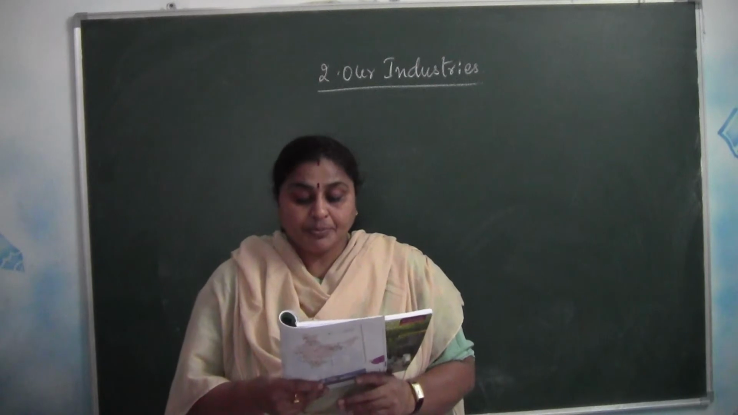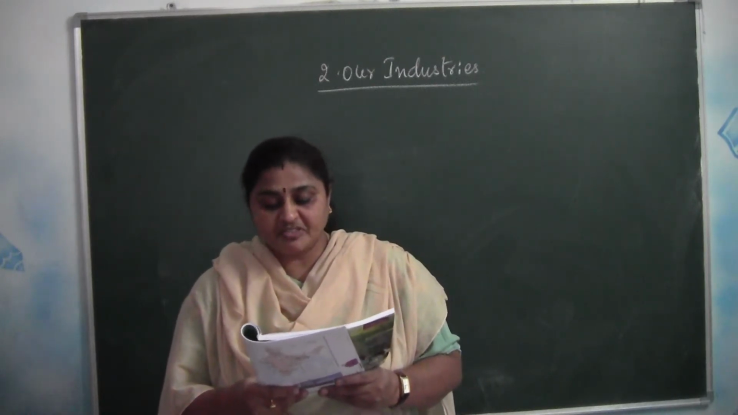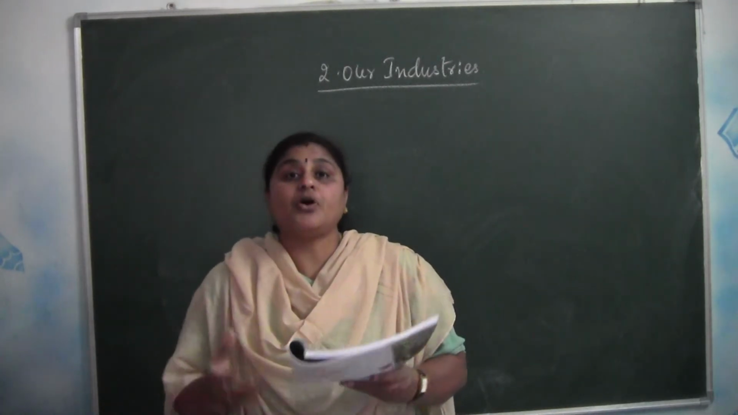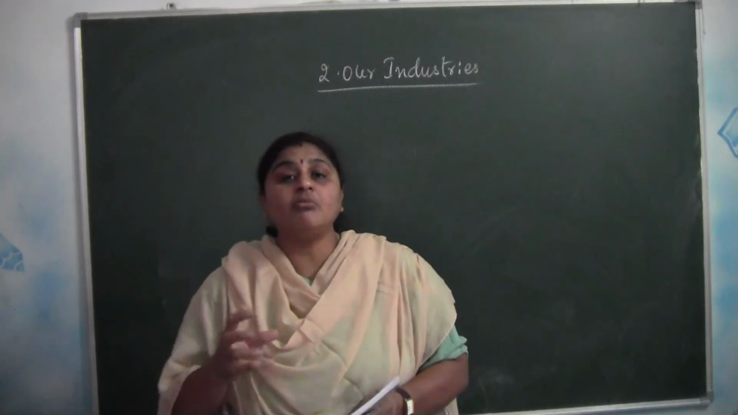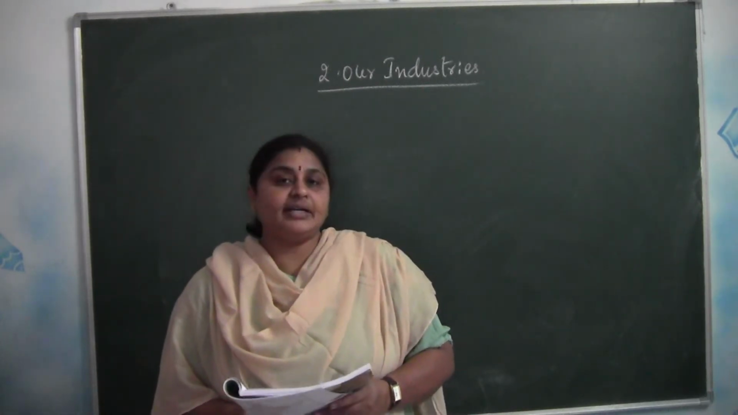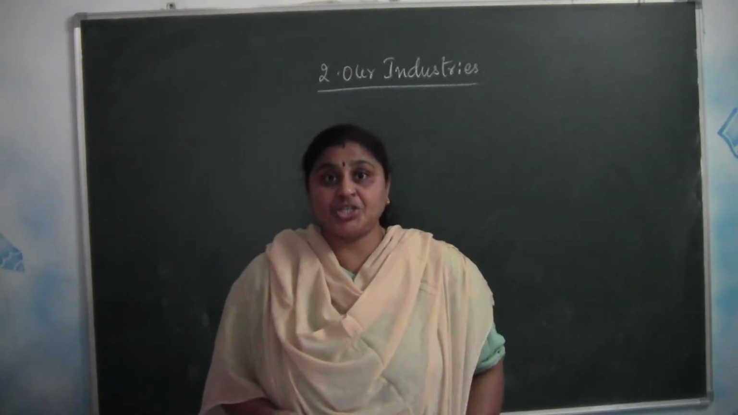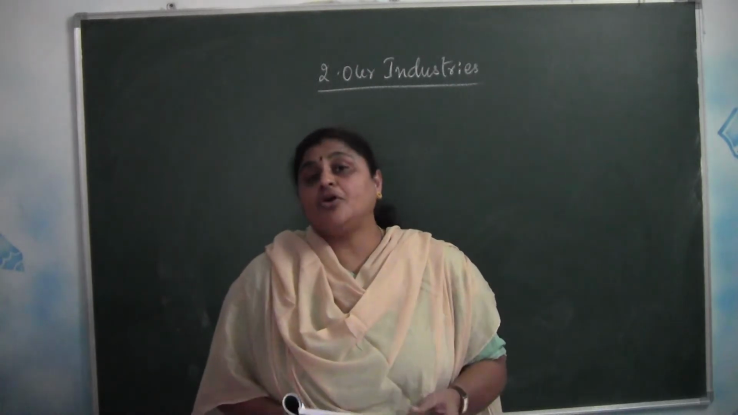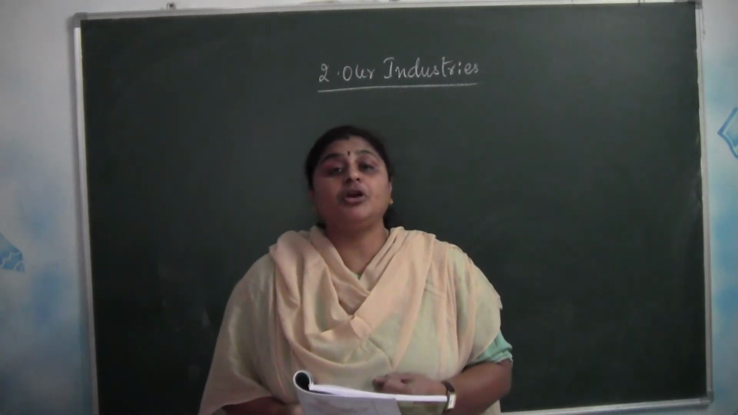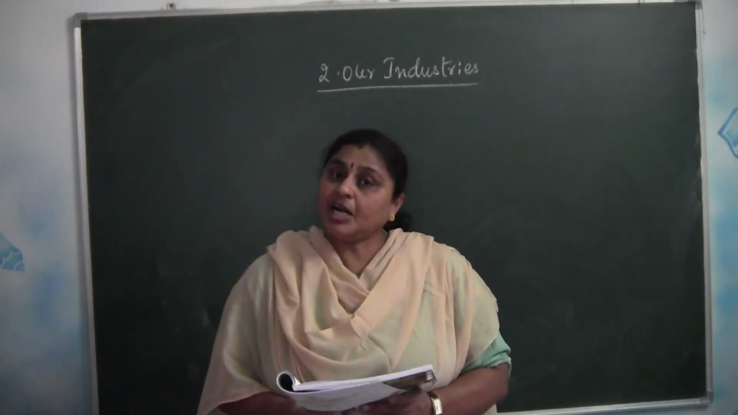Got it? The process of making a particular product using machines in a factory is called an industry. So what do you mean by industry? The process of converting a raw material into a finished good is called an industry. In order to convert a raw material into a finished good, we need machinery, right? All the things cannot be done by hand, right? So we need machinery to convert the raw material to a finished good, and that process is called an industry.